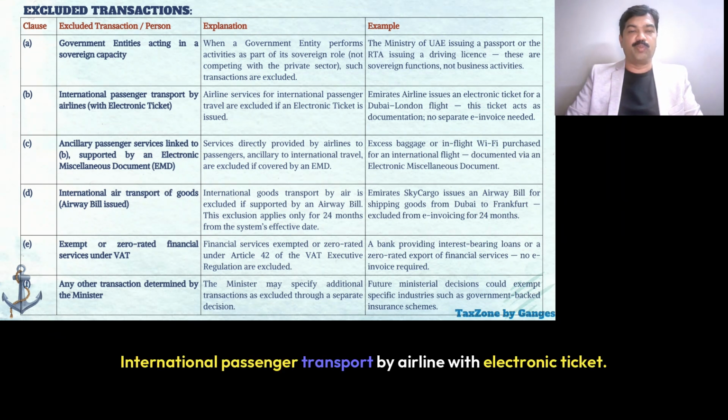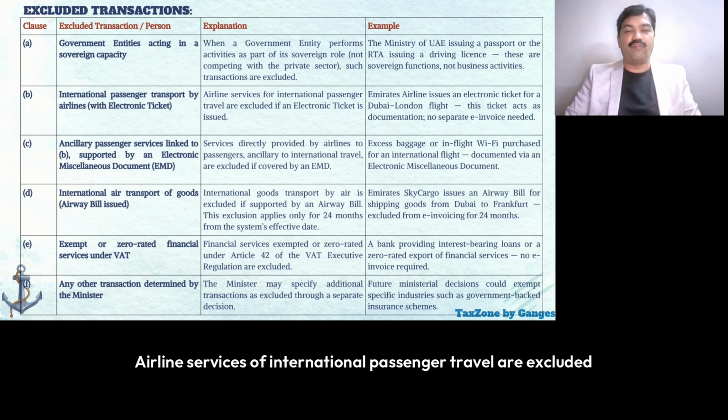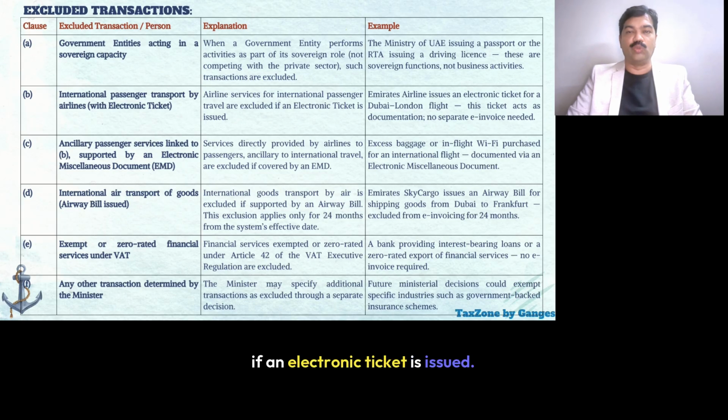International passenger transport by airline with electronic ticket. Airline services of international passenger travel are excluded if an electronic ticket is issued. Example, Emirates Airlines issues an electronic ticket for a Dubai-London flight. This ticket acts as the documentation, so no separate e-invoice is needed.